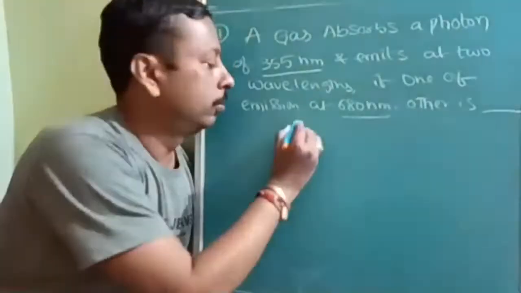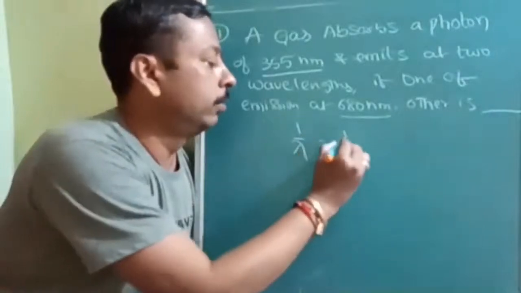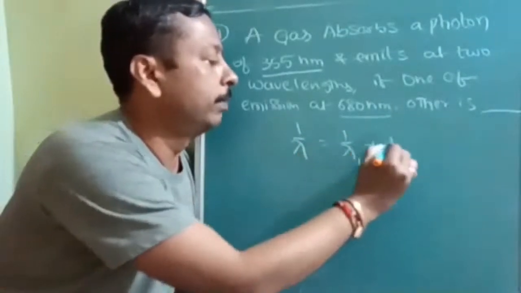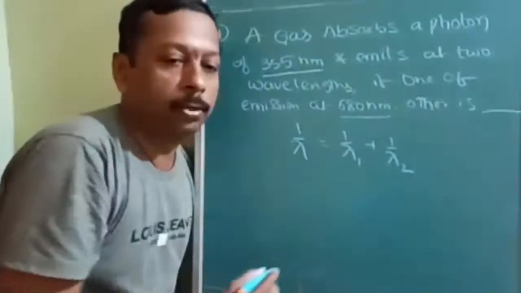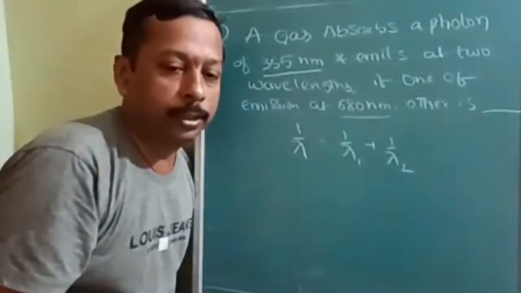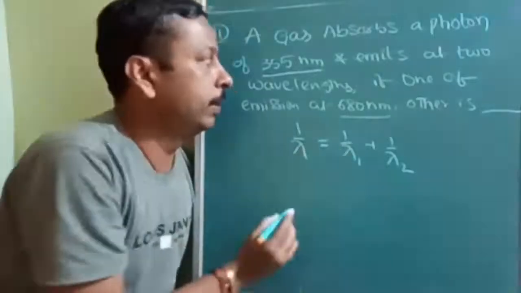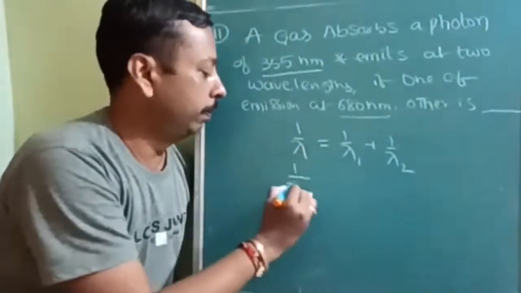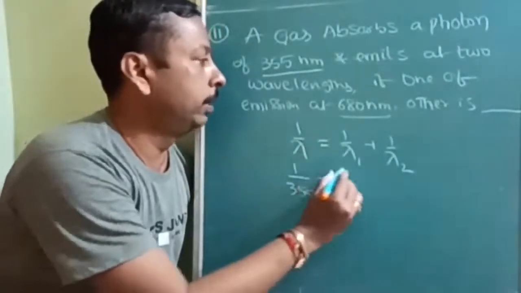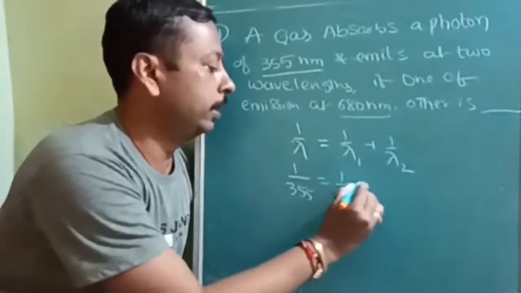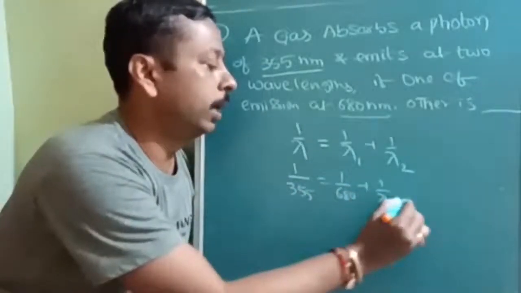Okay. So 1 upon lambda is equal to 1 upon lambda 1 plus 1 upon lambda 2. So 1 upon 355 is equal to 1 upon 680 plus 1 upon lambda 2.